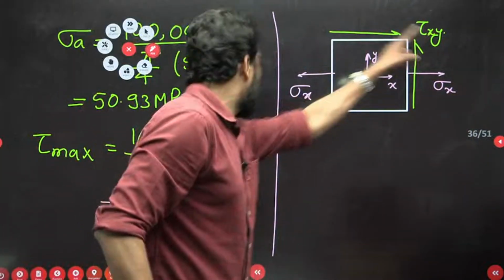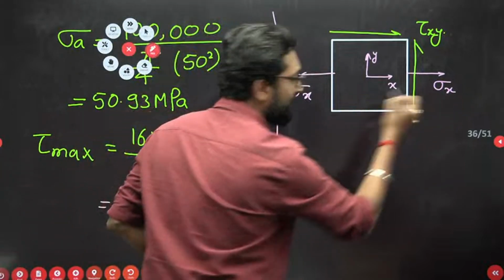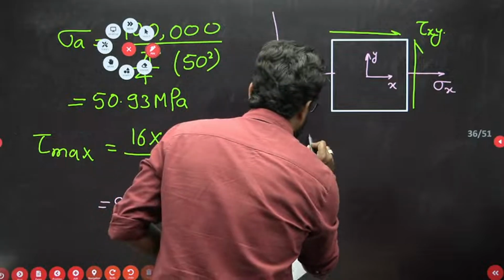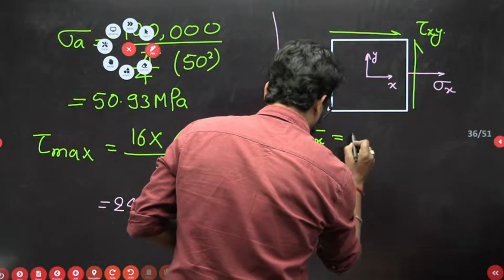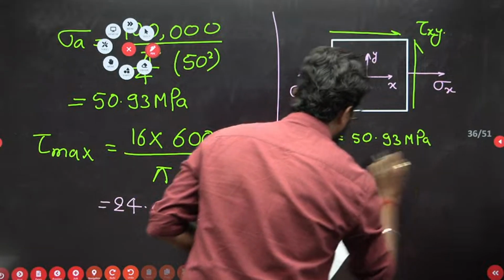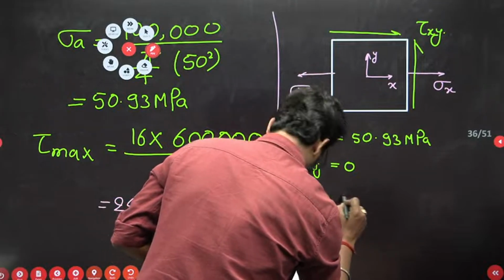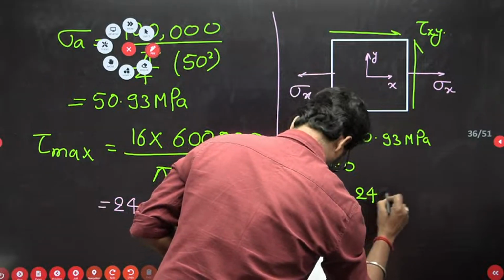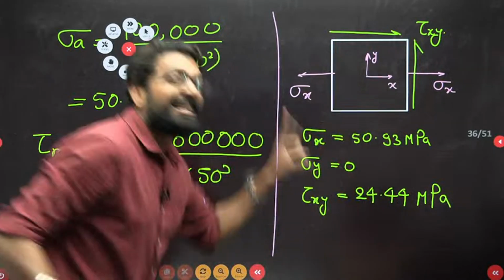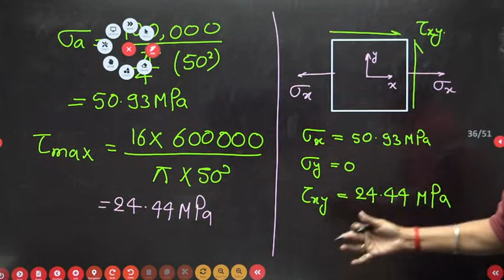So the tau xy value and sigma x value are given. Here sigma x is given and sigma y is 0. Why? Because this is one dimensional. So sigma x is equal to 50.93 megapascal, sigma y is equal to 0, and tau xy is equal to 24.44 megapascal.